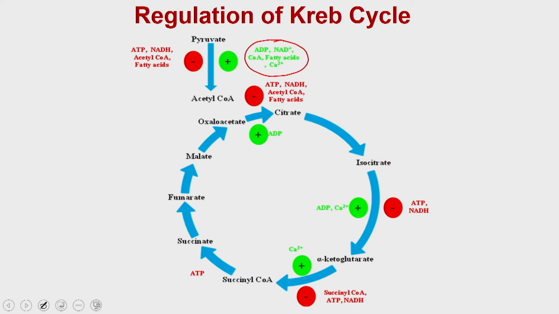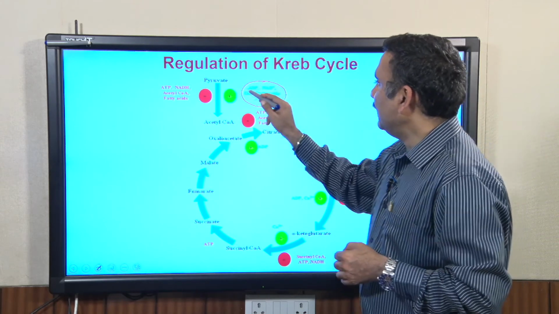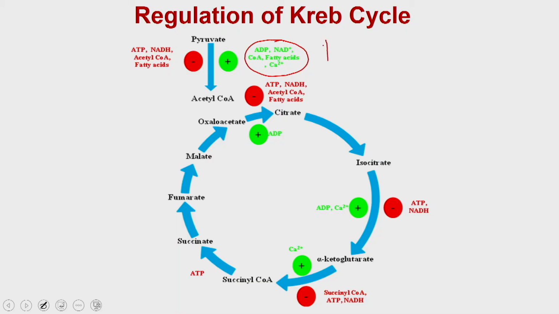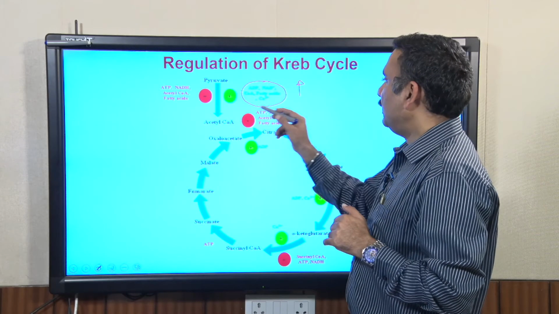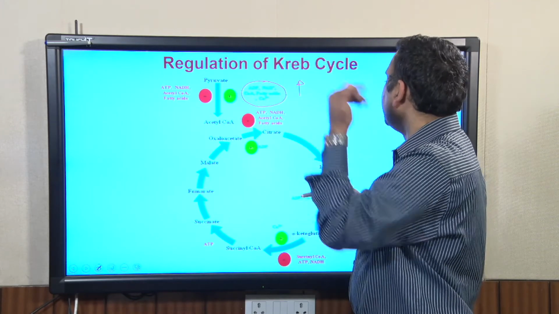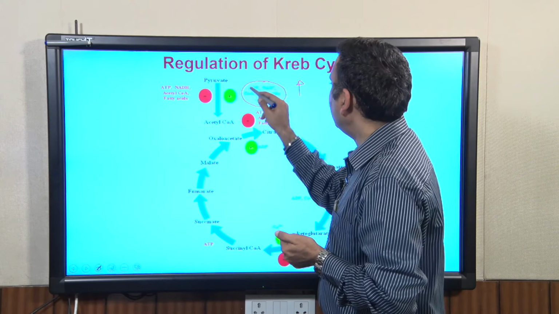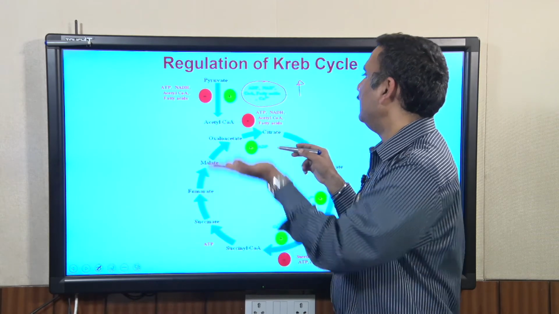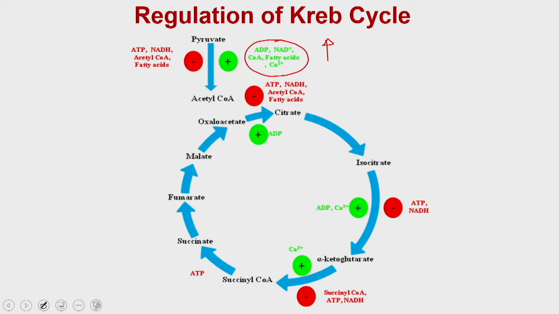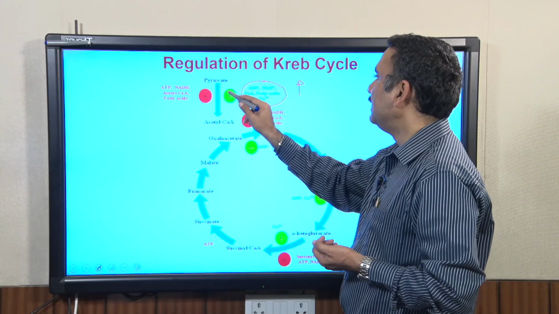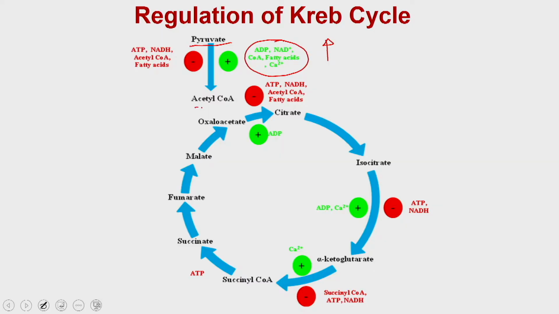In this case, pyruvate, ADP, NAD plus, coenzyme A, fatty acid and calcium are going to increase the activity. So, if there is an increase in the level of NAD plus, or an increase in the level of ADP, what this means is that the cell has less energy, which means you need to run the Krebs cycle to produce energy. So, these factors are going to enhance the activity of the enzyme which catalyzes the conversion of pyruvate to acetyl CoA.